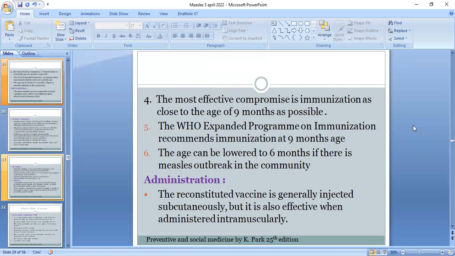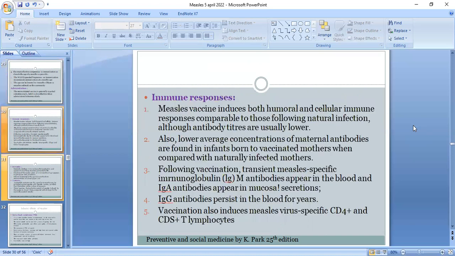The age can be lowered to 6 months if there is a measles outbreak in the community. Now, the administration. The reconstituted vaccine is generally injected subcutaneously, but it is also effective when administered intramuscularly.